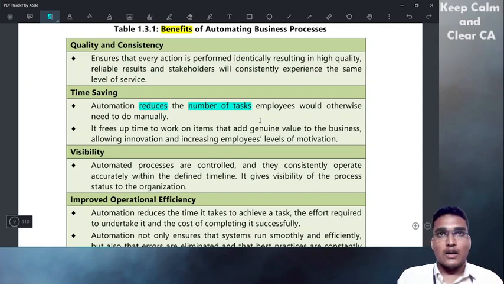If it is completely manual, a security guard will sit at the door and keep a physical register. Sometimes he might miss someone. If he has gone for some work and an employee enters the office, he might not see.